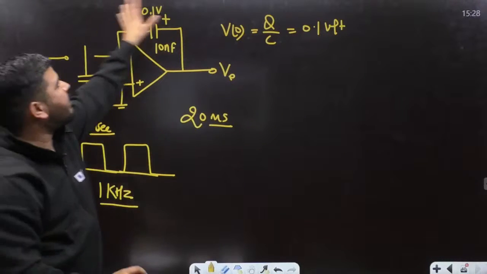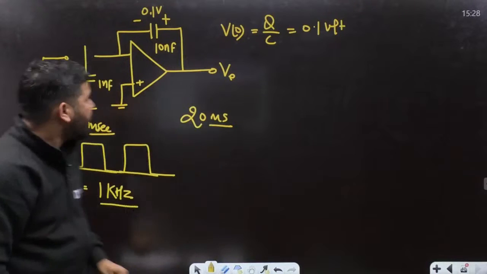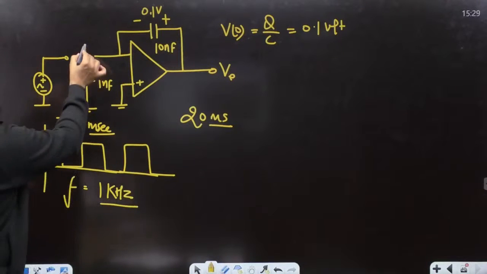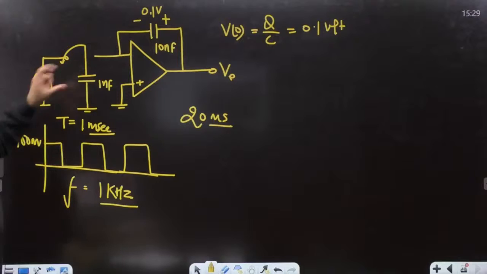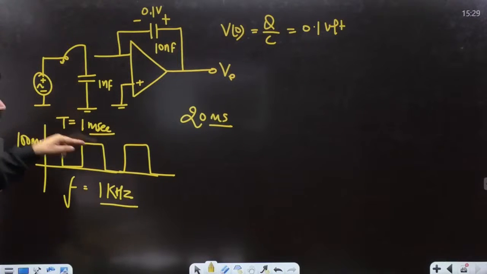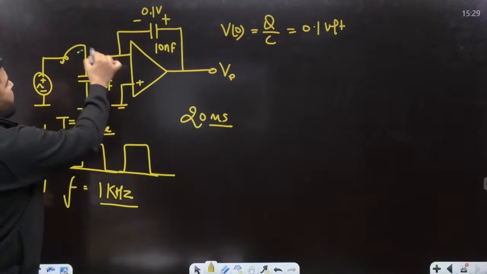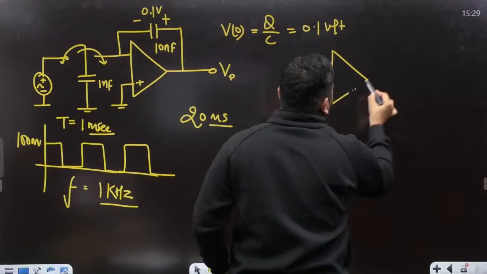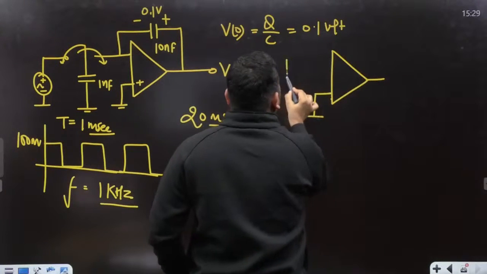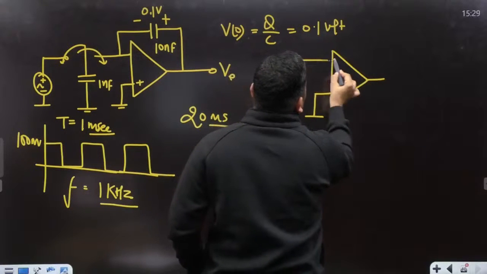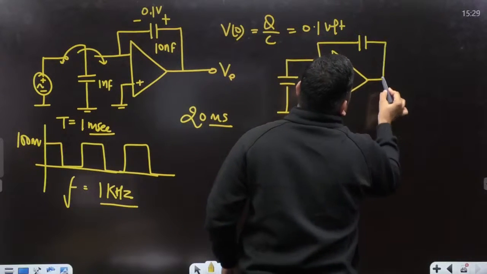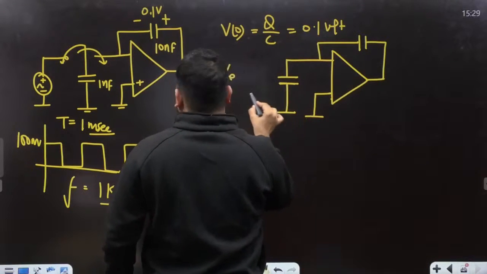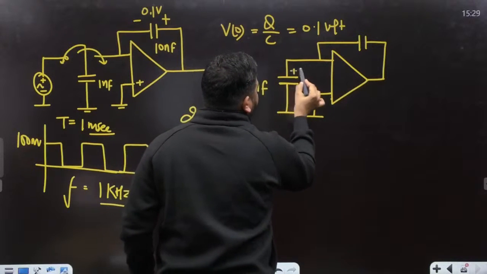Now just forget about this voltage. It's not required. When it is high, this point is connected here. It means this capacitor will get charged, and it will charge to 100 millivolt. Now if it is low, if the supply voltage is low, then it is moved to this point. It means now the circuit has changed. Now tell me, what is the circuit? The circuit is like this. This capacitor is charged and now it is connected here. This capacitor has 1 nanofarad value and it is charged at 100 millivolt.